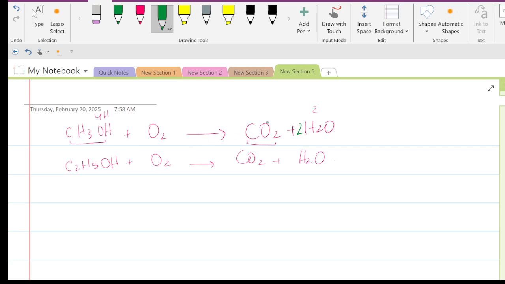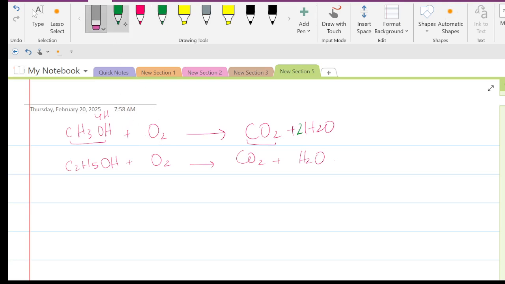Now the time comes for the balancing of oxygen. On the reactant side there are two oxygens, and on the product side how many oxygens are there? There are four oxygens. So obviously I can put the value of 2. No, actually there are not 2 oxygens on the reactant side.